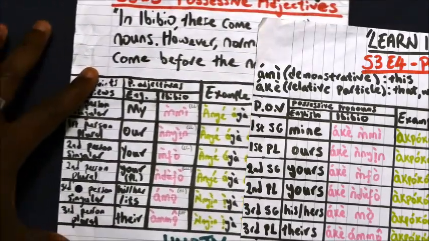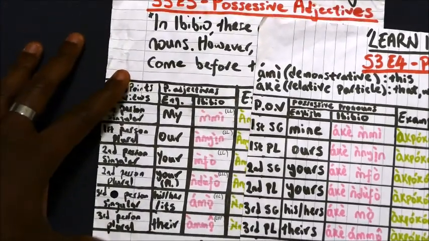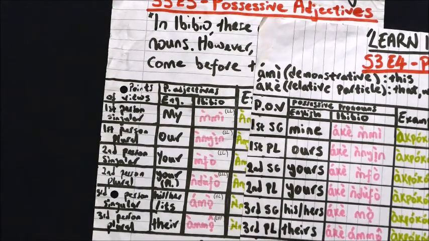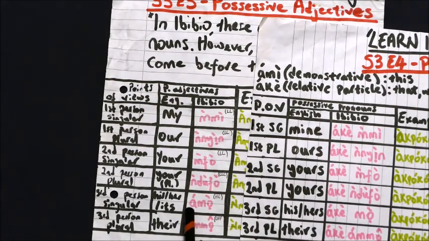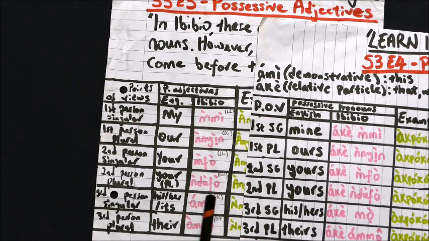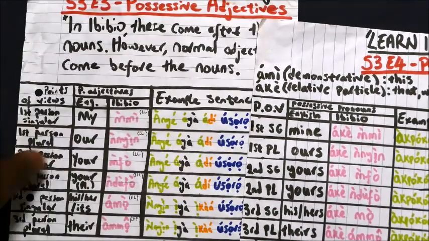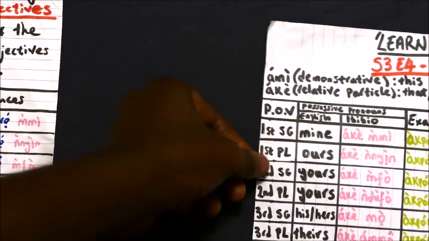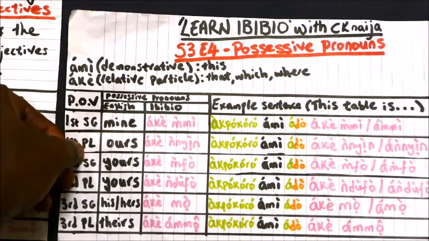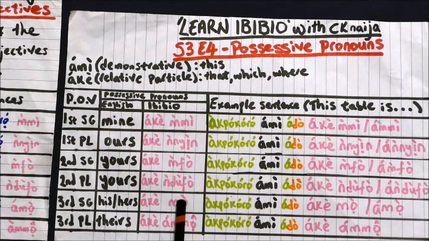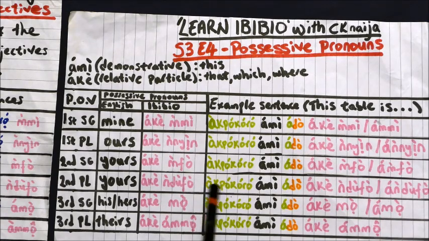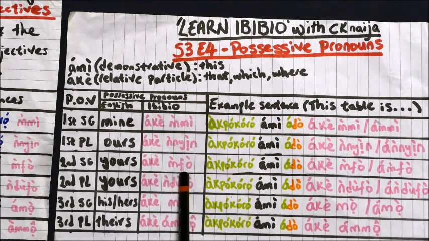Moving on to the third person singular. If we go back to our possessive adjective, we see that the word was amo. Now, if we then come to our possessive pronouns, we see that the word is slightly different. Now we're just keeping the mo part of the word. Just a quick note, this was mfo, which makes an o sound.